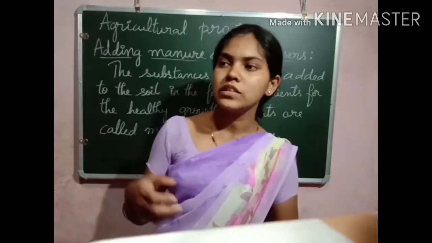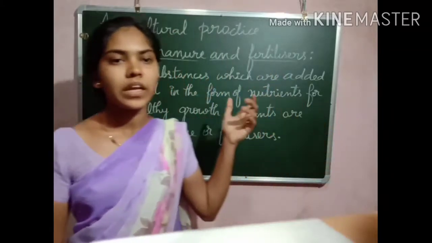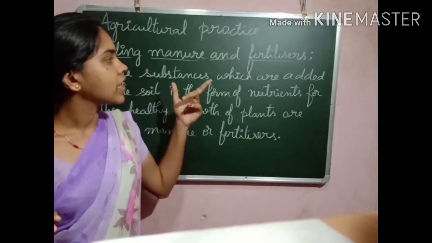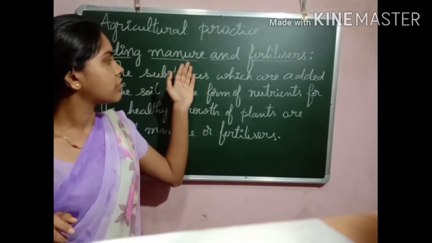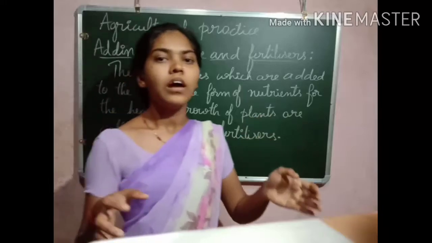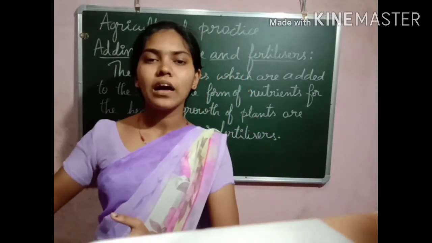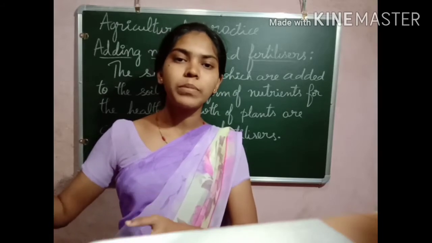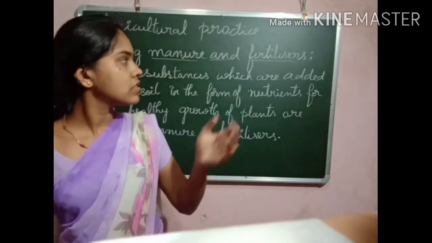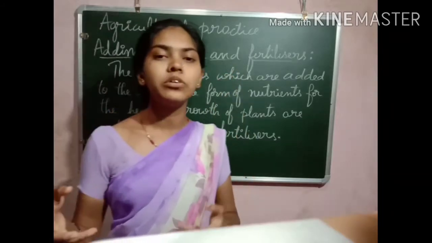So this fertilizers and manuring, you know what it is. What they do, the farmers will dig one pit and they will add the waste materials: the animal waste, the plant waste, kitchen waste and all, and they will add the soil and they will prepare the compost. So this compost will be rich in nutrients.